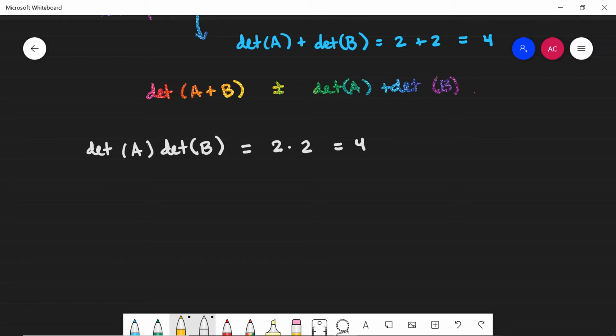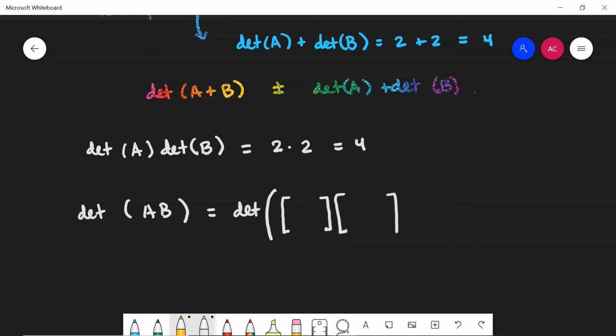Right? Now let's see what happens if we take the determinant of the product of A and B. So what I have to do is first compute the product of A with B. All right. So A was the matrix 1, 0, 0, 2. B was the matrix -1, 0, 0, -2.